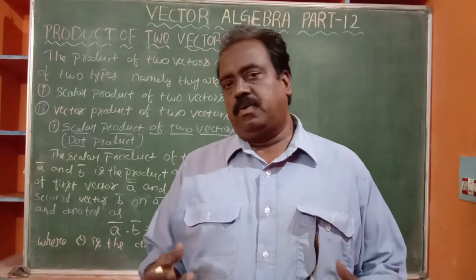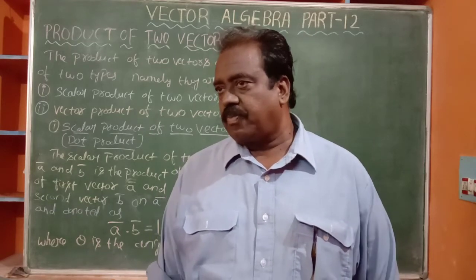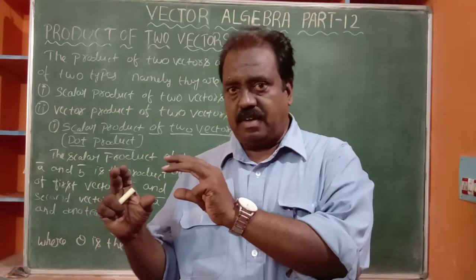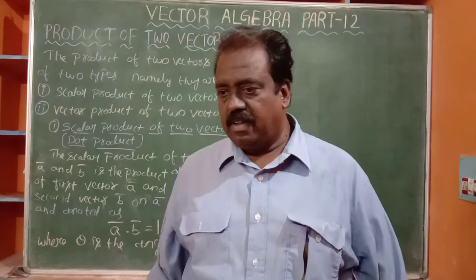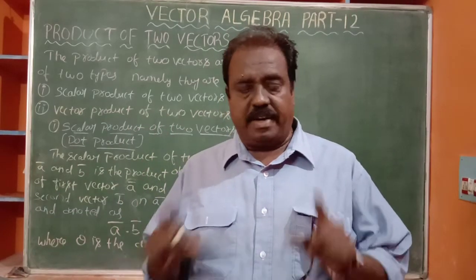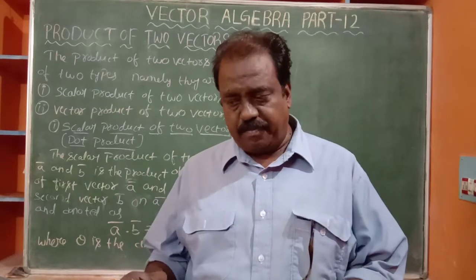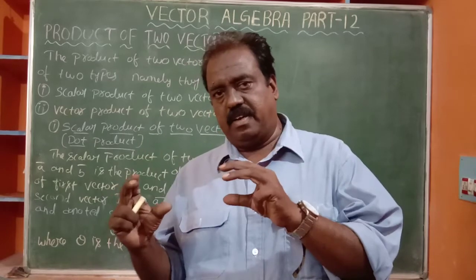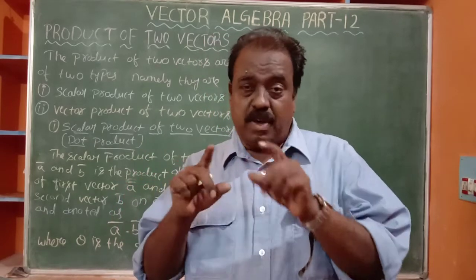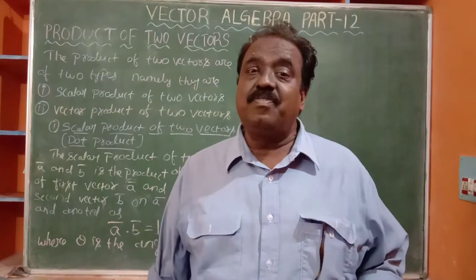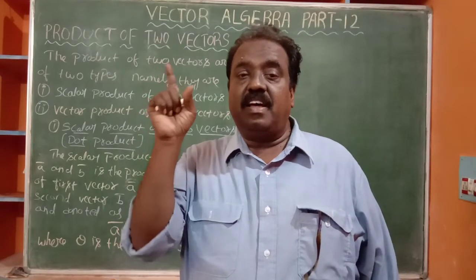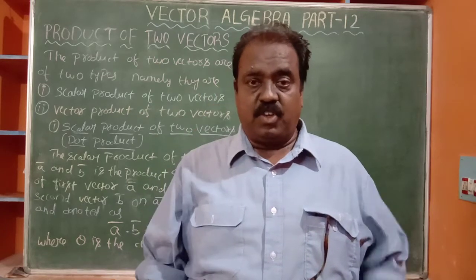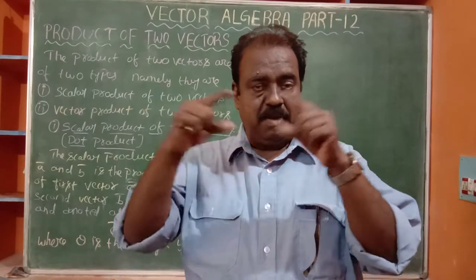Here, product of two vectors. You observe me. In matrices also, matrix is a different concept. It is an arrangement of numbers, not a single number. Matrix A, matrix B, not a single number. A different definition is there. If A and B are two matrices, how can you multiply? The elements in the first row and the elements in the first column of the second matrix can be multiplied.